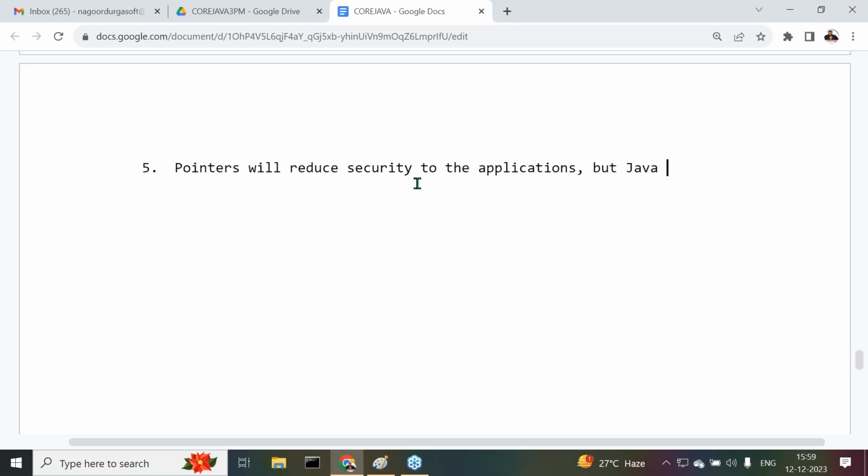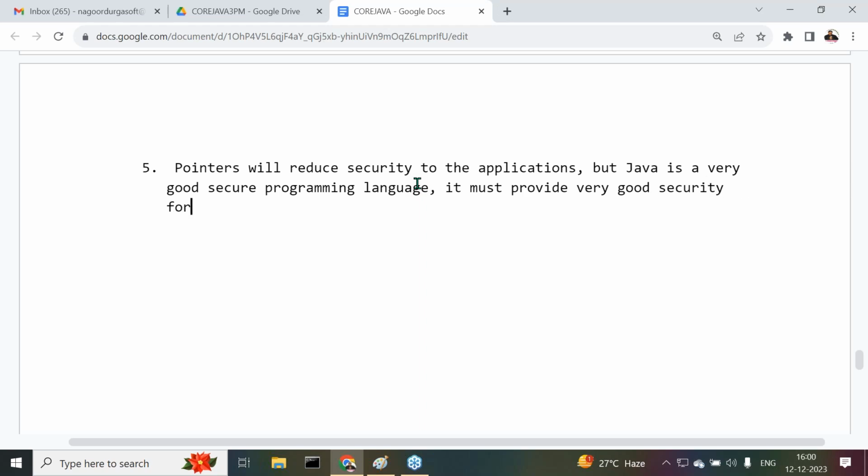But Java is a very good secure programming language. It must provide very good security for the applications data.